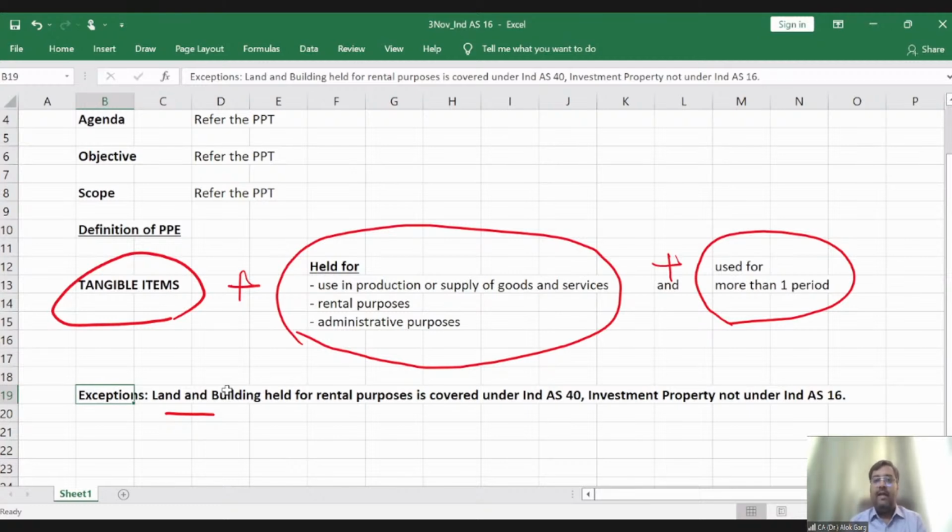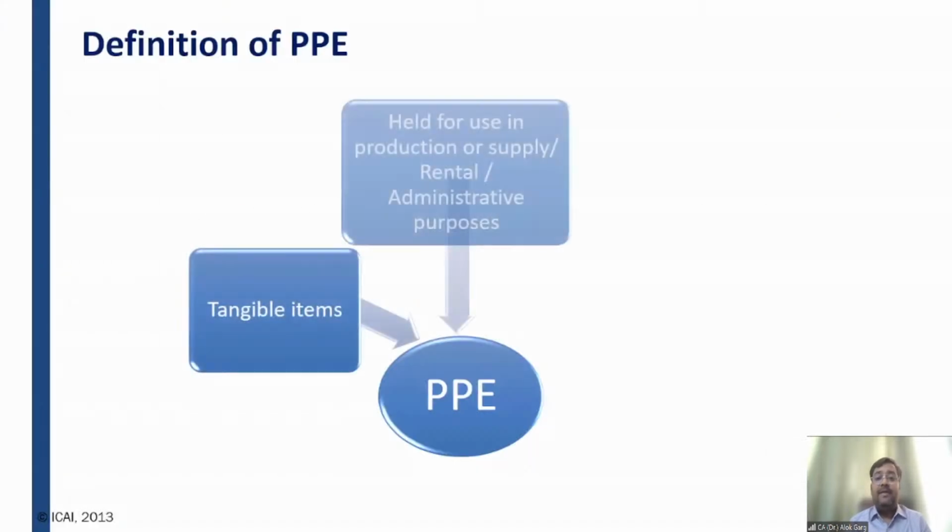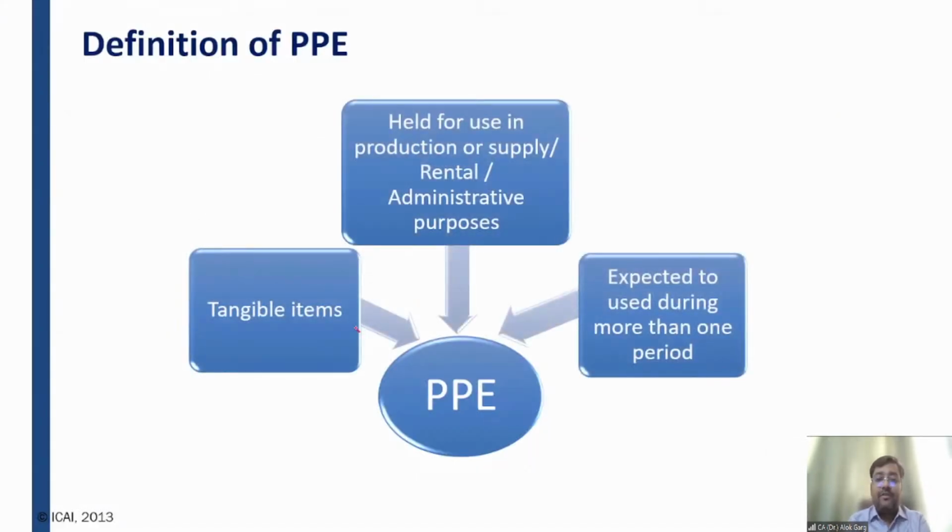Brand name, goodwill. Of course, the first part of the definition is that it should be a tangible item. Second, it should be held for use in production or supply of goods and services. It should be held for rental purposes or administrative purposes. And it should be used for more than one period, which is technically 1 year. Okay, so let me go back to my PPT once again. So what is PPE? PPE is a tangible item which is held for use in production or supply of goods and services, or held for rental purposes or administrative purposes and expected to be used during more than one period. That is known as PPE.